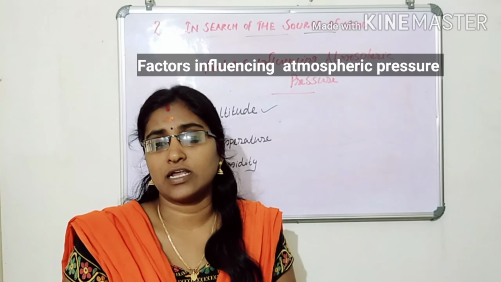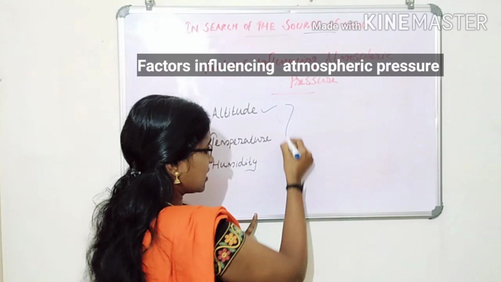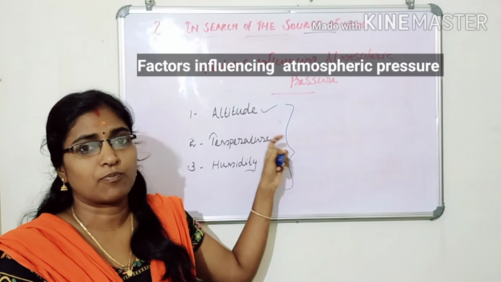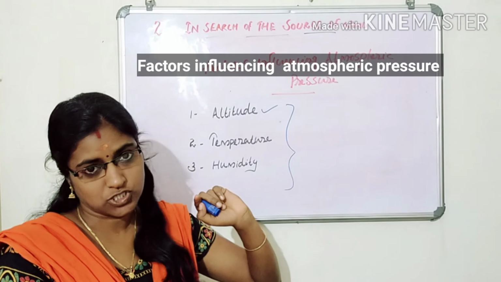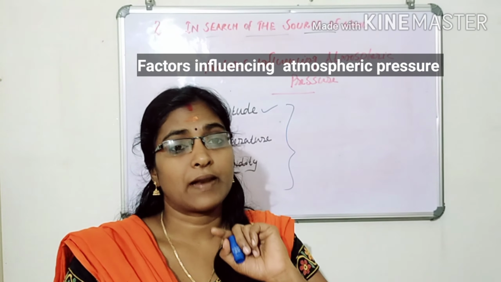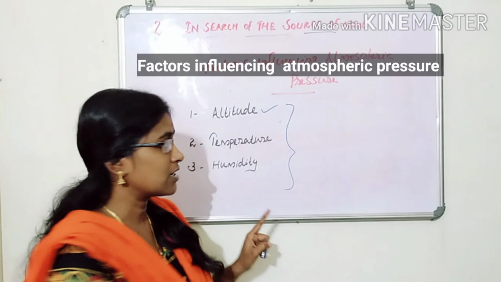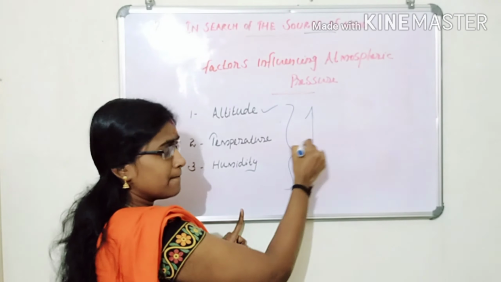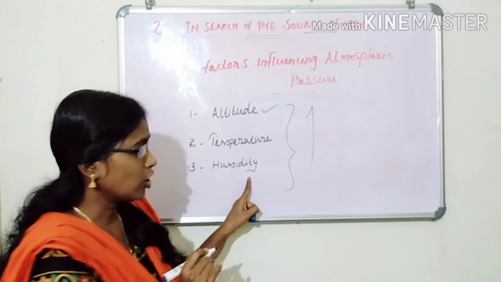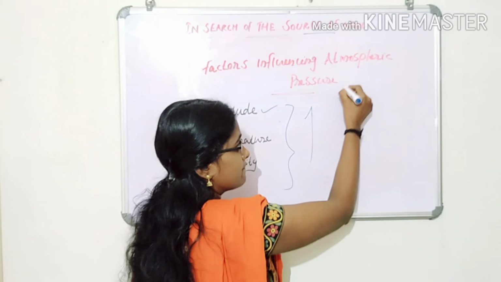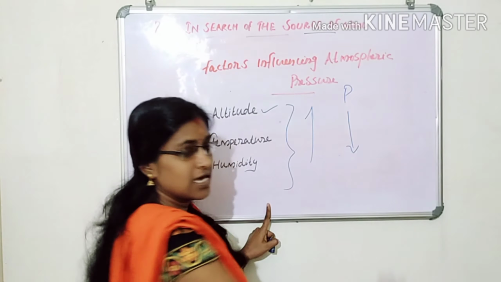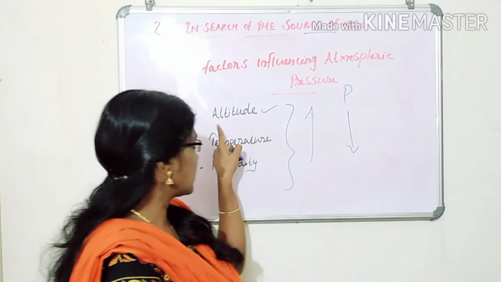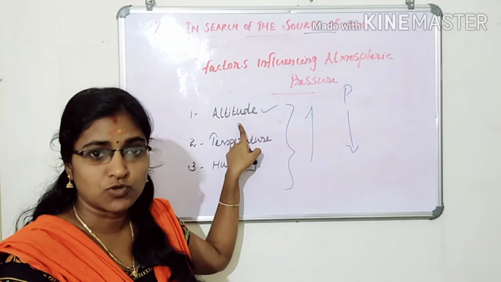Remember one important point, these three factors are inversely proportionate with atmospheric pressure. That means when altitude increases or temperature increases or humidity increases, atmospheric pressure decreases.